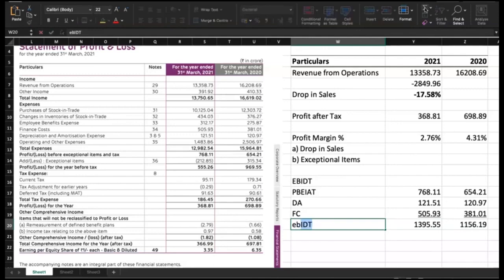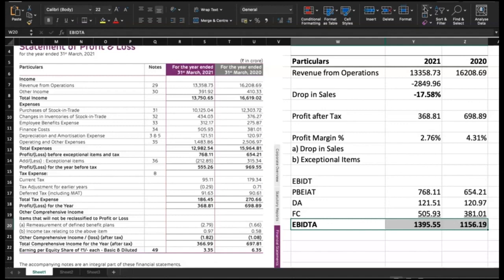Why EBITDA is important? Because see, this is the profit this business is actually generating. After that, if it is getting reduced, that can be because of items which are beyond control, that is exceptional items, and it can be on account of taxes, it can be on account of capital structuring.